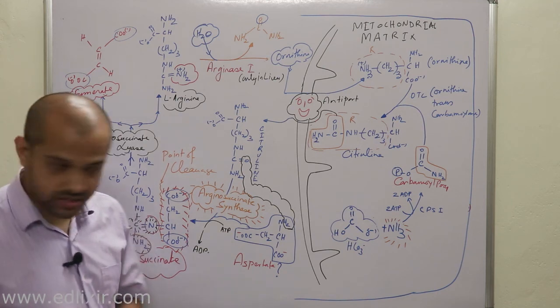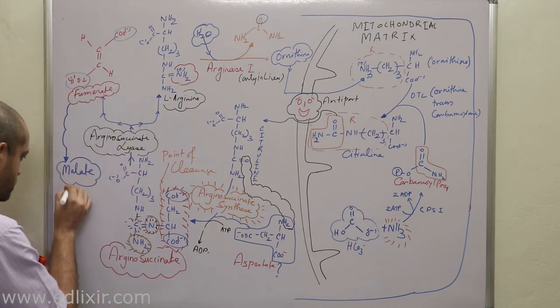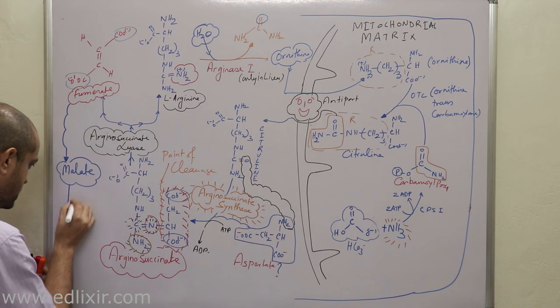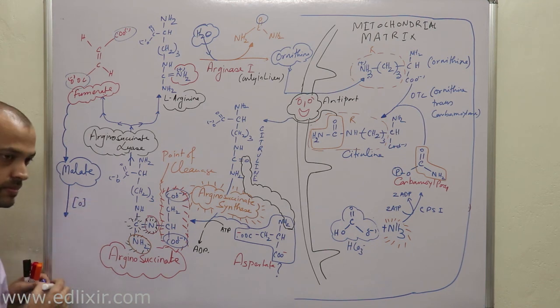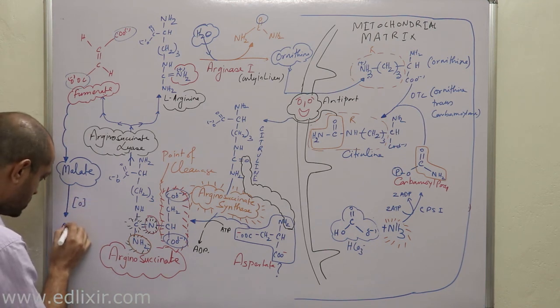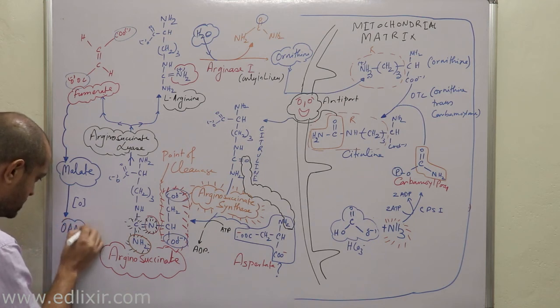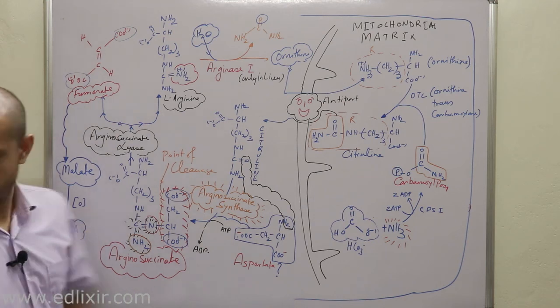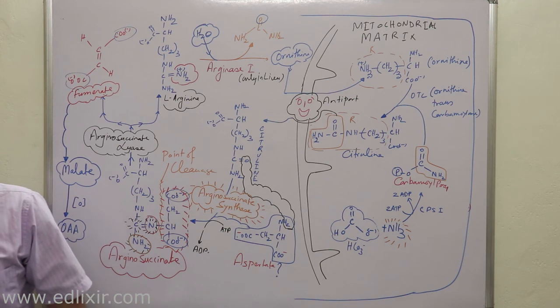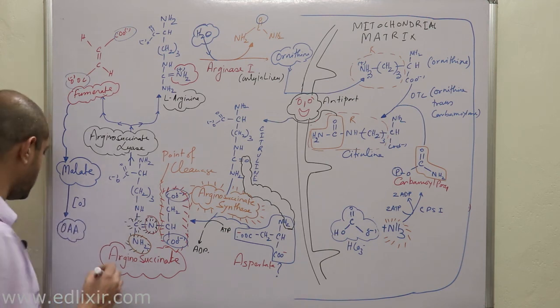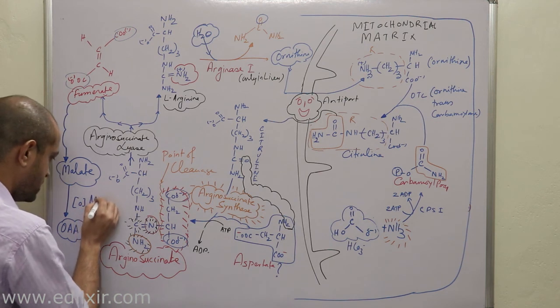This malate is oxidized into oxaloacetic acid, or oxaloacetate. And a very interesting point you need to understand is that this is done by malate dehydrogenase.